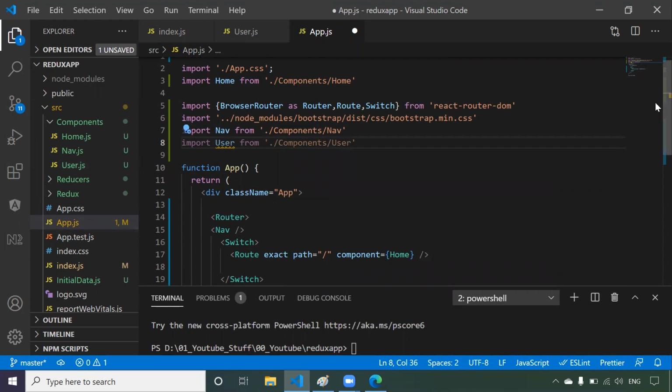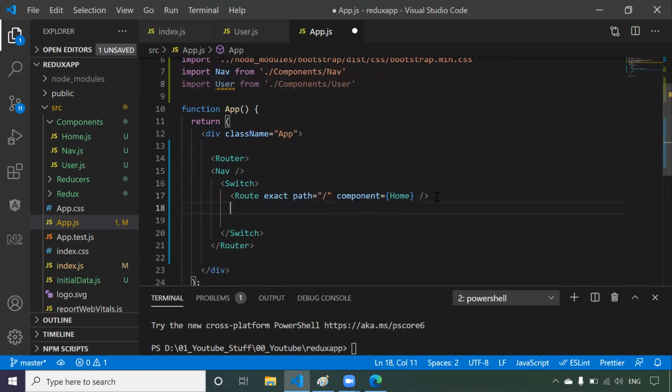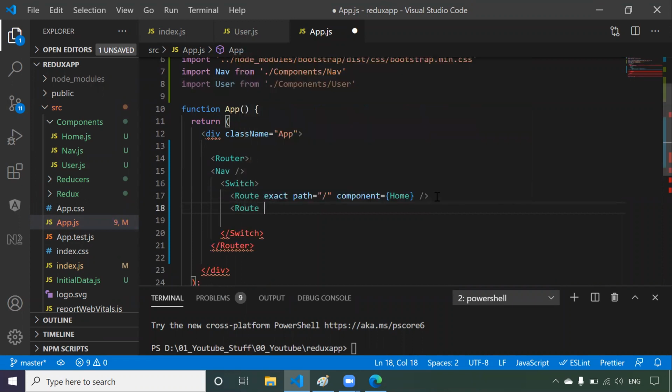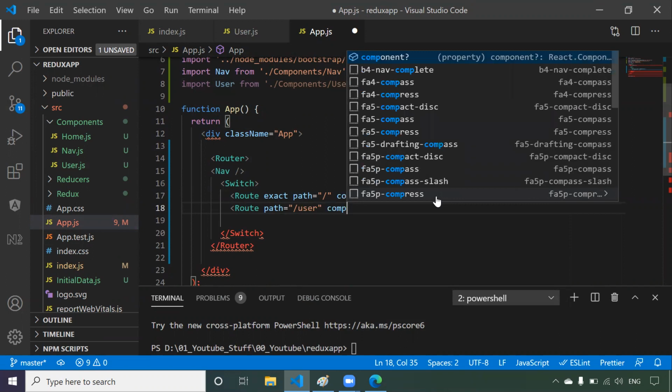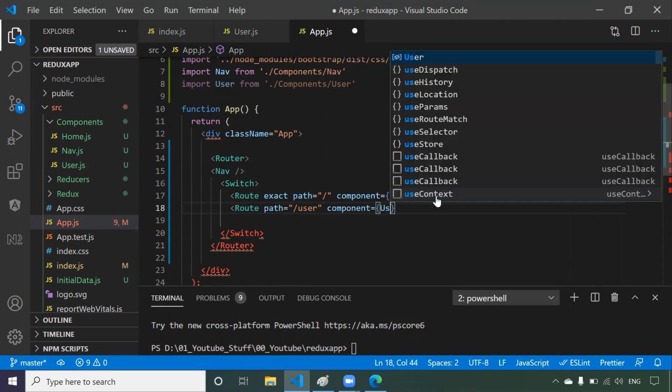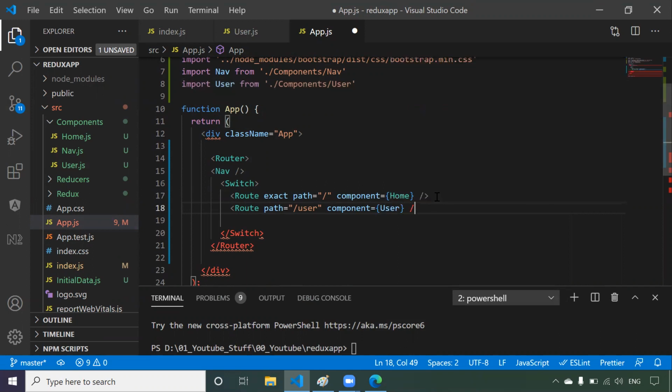Now we are telling whenever the path is slash user, then load the user component. So route path equals to user, component should be user. Simple. Now we have configured.